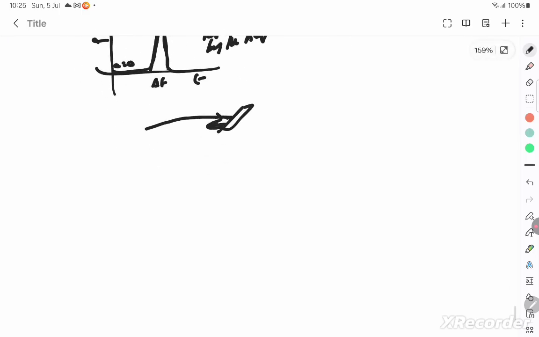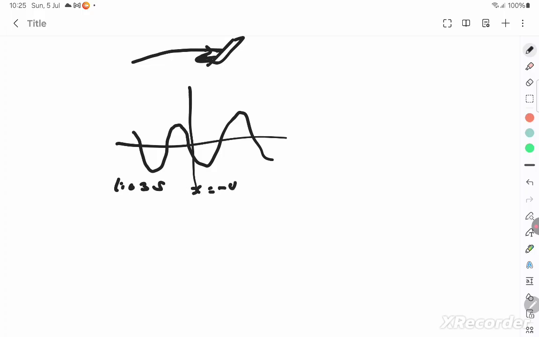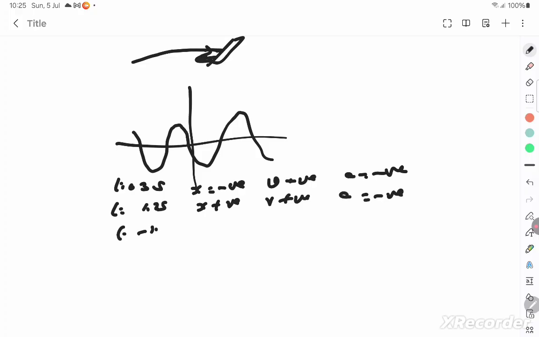Also, next question is they've given a graph like this, some graph like this. Okay, they're asking what is the time at t is equal to 0.3 second. Observe the graph. X is negative, v is positive, a is negative. Observe from the graph. Okay, and the time t is equal to 1.2 seconds. X is positive, v is positive, and acceleration is negative. At t is equal to minus 1.2 second, x is negative, v is positive, and acceleration is positive.